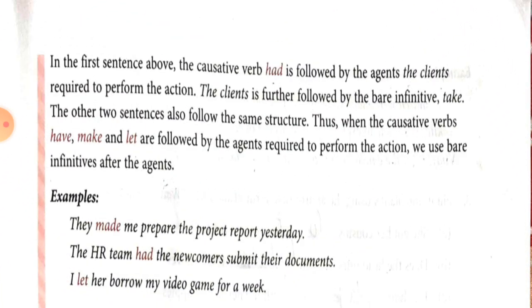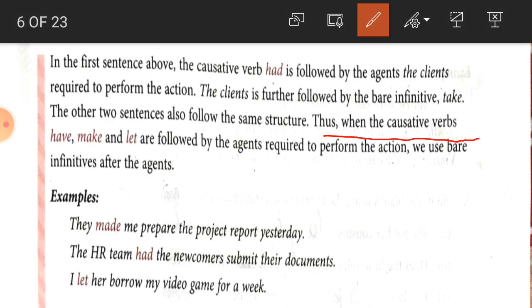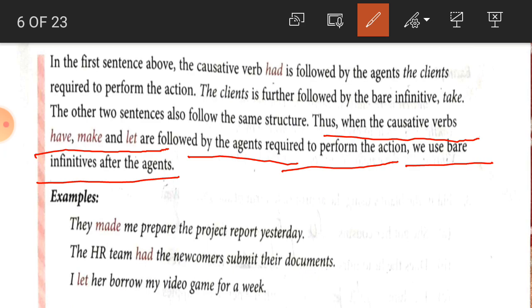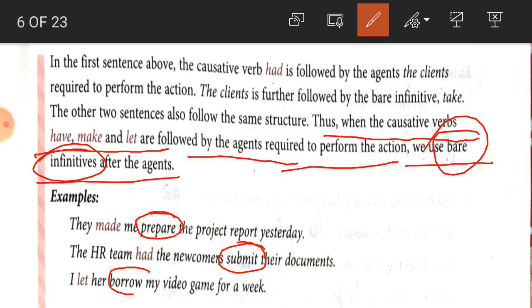So student, we have got that when the causative verbs have, make and let are followed by the agent required to perform the action, we use bare infinitive. Means we use the infinitive without to. For example, they made me prepare. Here prepare is what? Infinitive without to. The HR team had the newcomers submit. So submit is what here? Bare infinitive. I let her borrow my video game for a week. So what is borrow here? Infinitive without to, means bare infinitive.